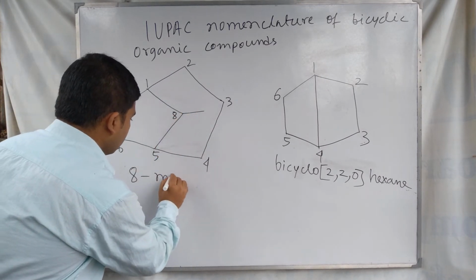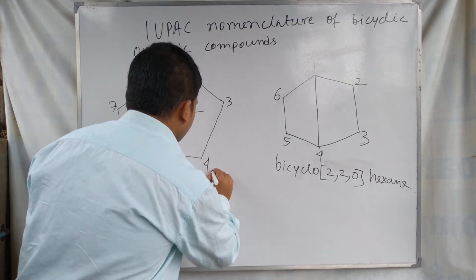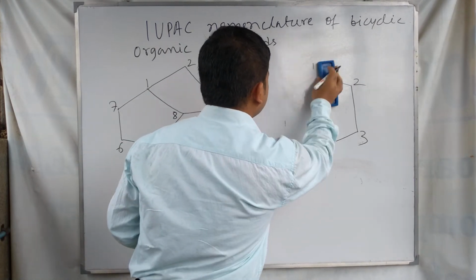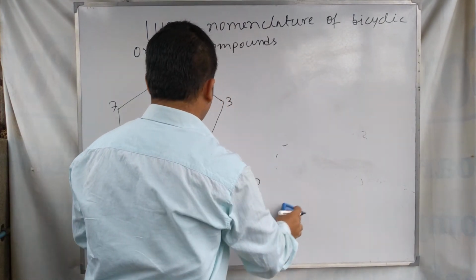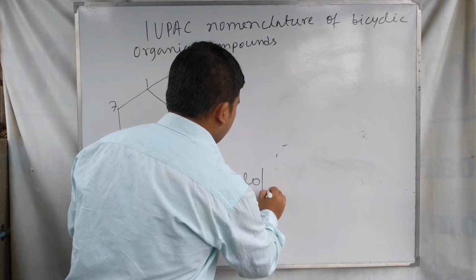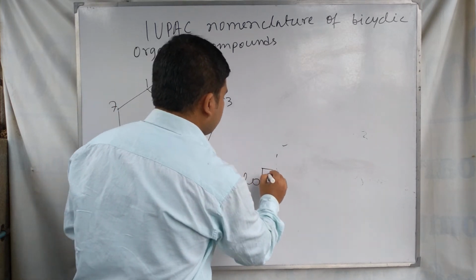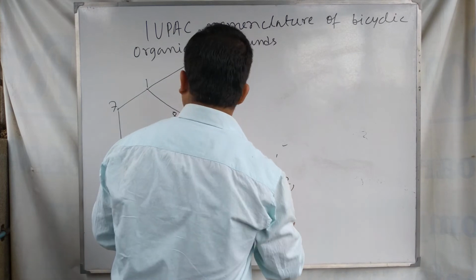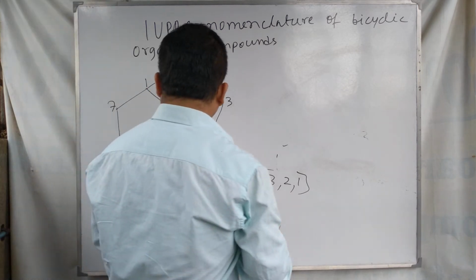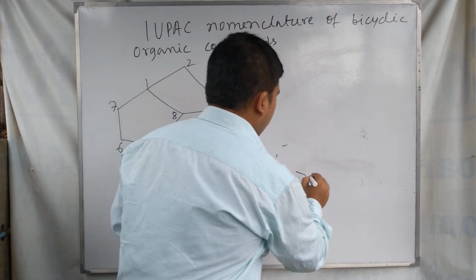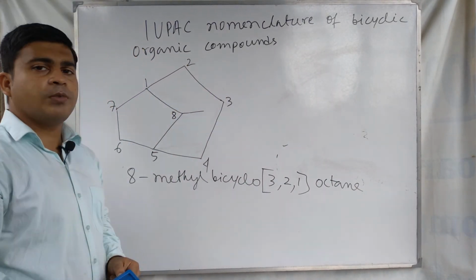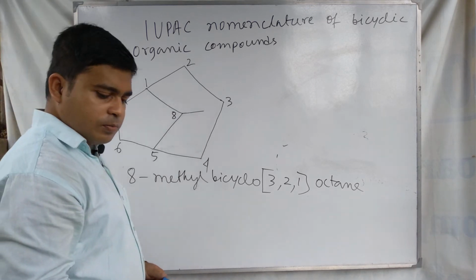So 8 methyl, then bicyclo, then in the bracket, 3 carbons bridge, this one is 2 carbons bridge and 1 carbon bridge: 3 2 and 1. So 8 methyl bicyclo 3 2 1 octane.